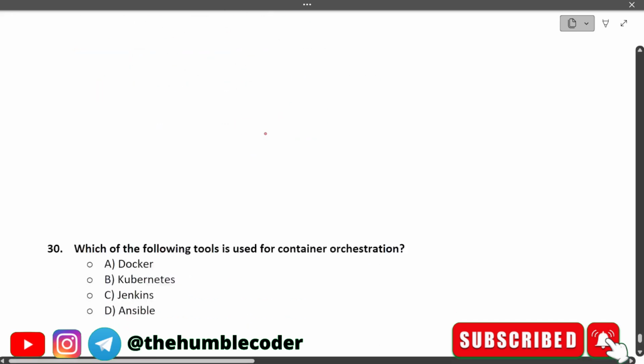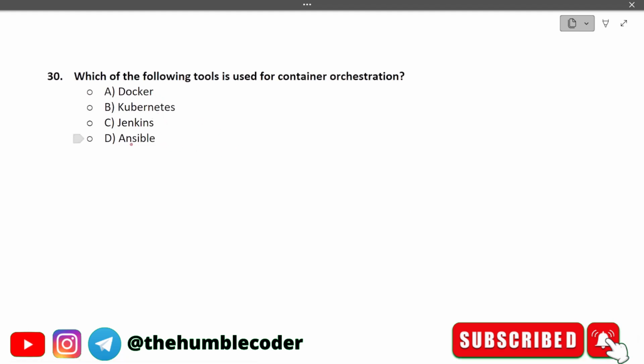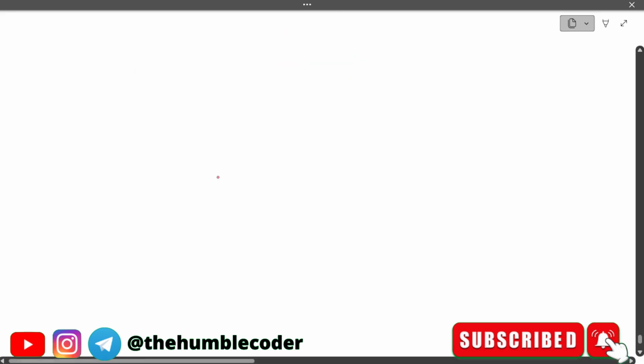Moving on to the next one. Which of the following tools is used for container orchestration? The options that we have are Docker, Kubernetes, Jenkins and Ansible. So the correct answer in this case would be Kubernetes, because Kubernetes automates the deployment, scaling and management. It is also responsible for management of containerized applications. That is why the correct answer is Kubernetes in this case. So moving on.